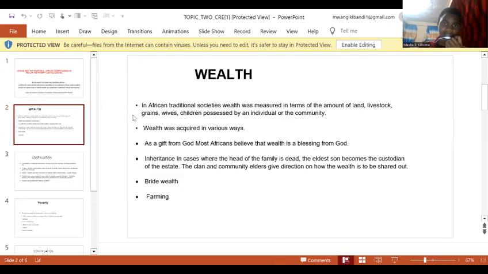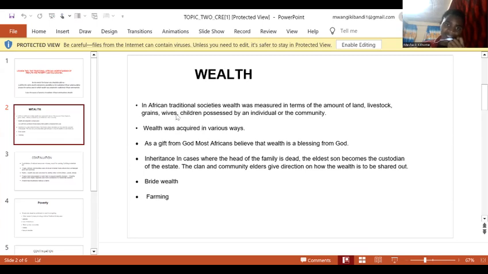The first concept, and don't forget that we are looking at the traditional African understanding of the concepts of wealth and poverty, is wealth.